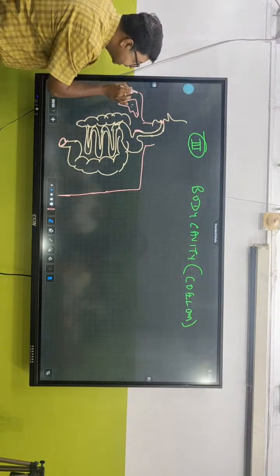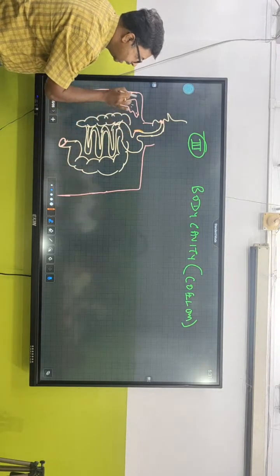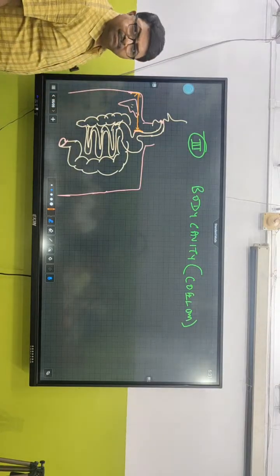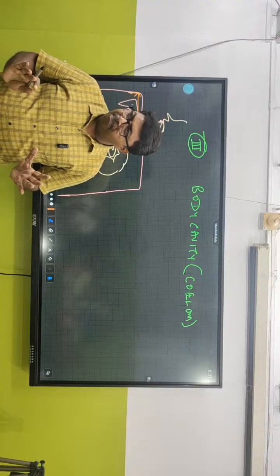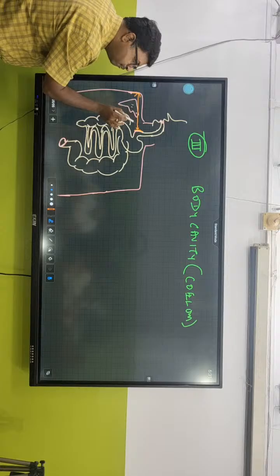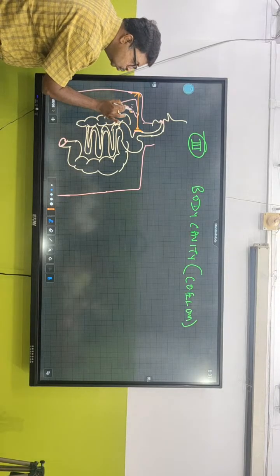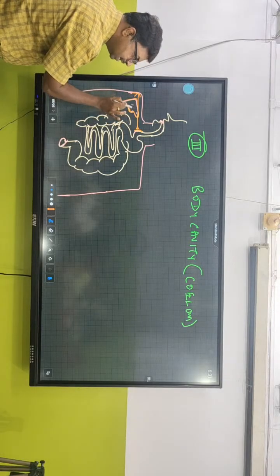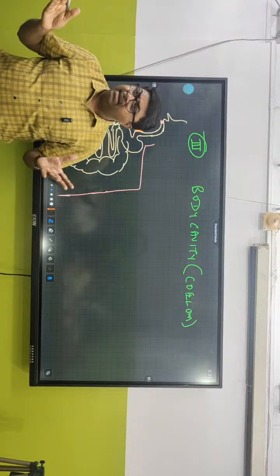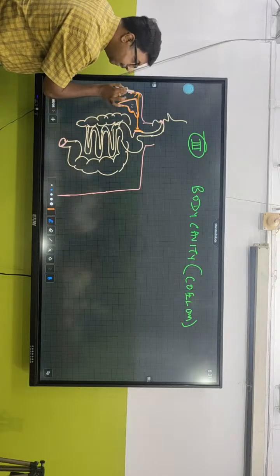Liver. So again I repeat, the gap between gut wall and body wall is a cavity, and this cavity is called coelom. Now, is it good for you that you have got coelom? Yes, because having coelom, you can house different organs like liver, pancreas, gallbladder. They are present between gut wall and body wall.